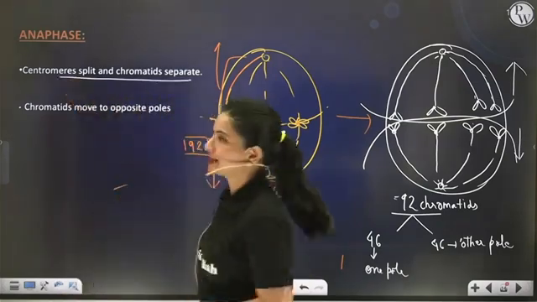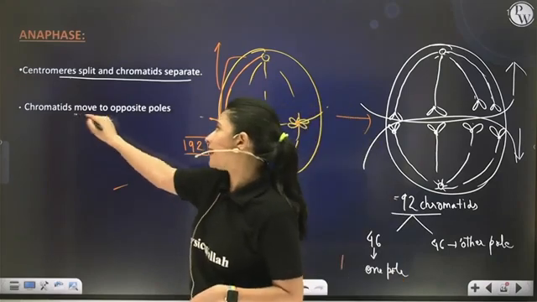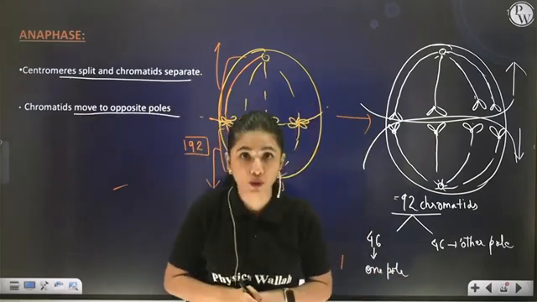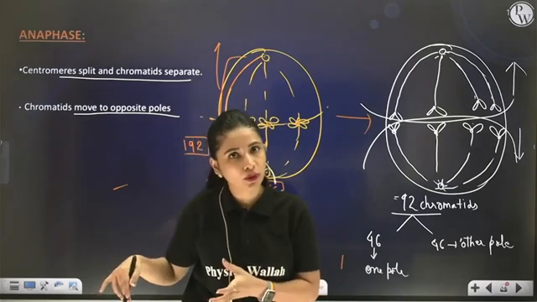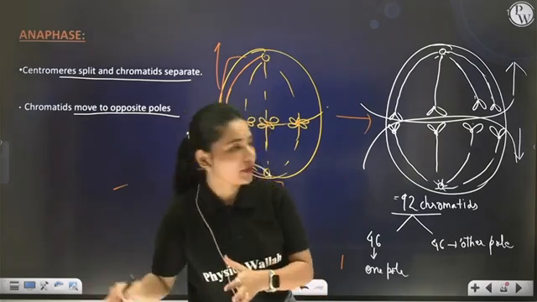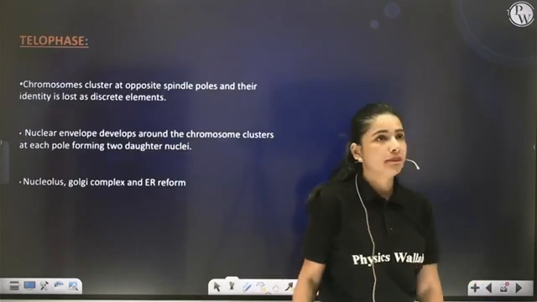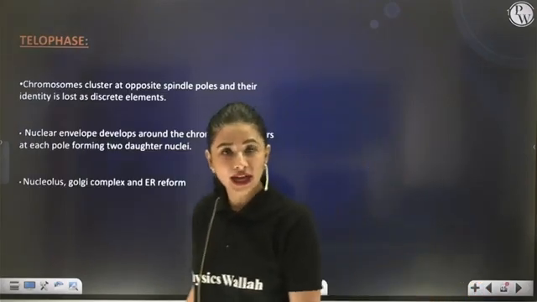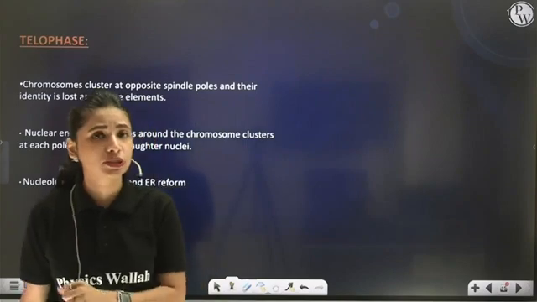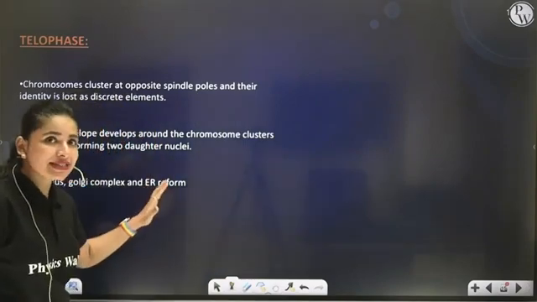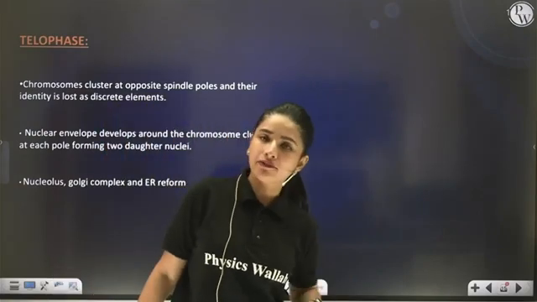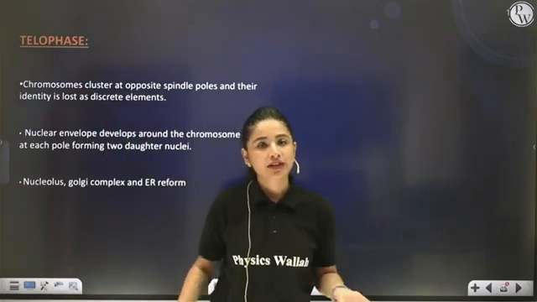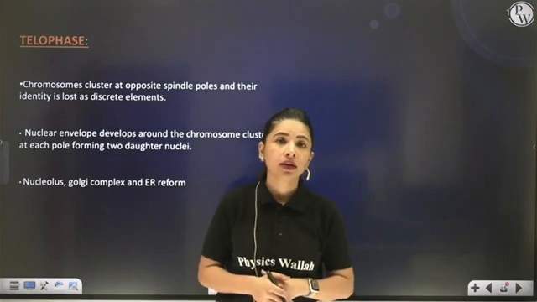The centromere splits, thus chromatids separate, and the chromatids move towards the opposite pole. Now what will happen? Chromatids will reach the pole, thus marking the end of anaphase and the beginning of telophase. What happens during telophase? Telophase can be called the reverse of prophase. Whatever happened in prophase is just going to get reversed in telophase.